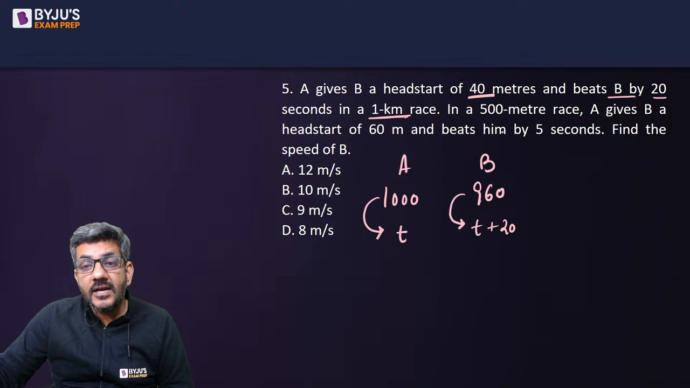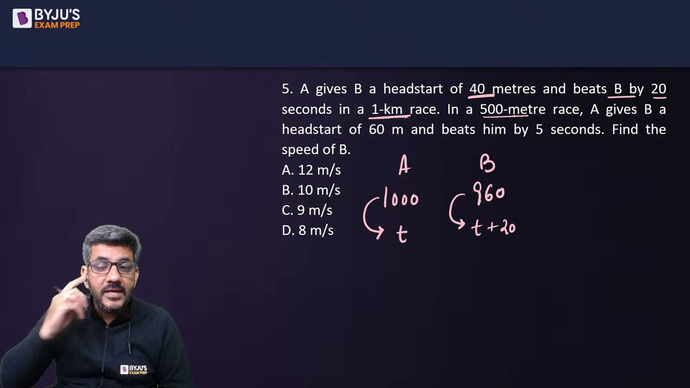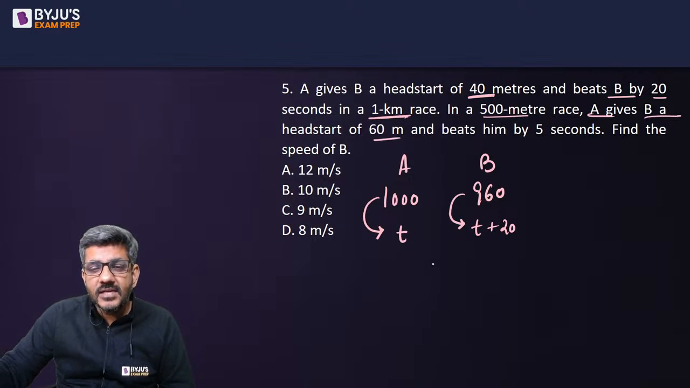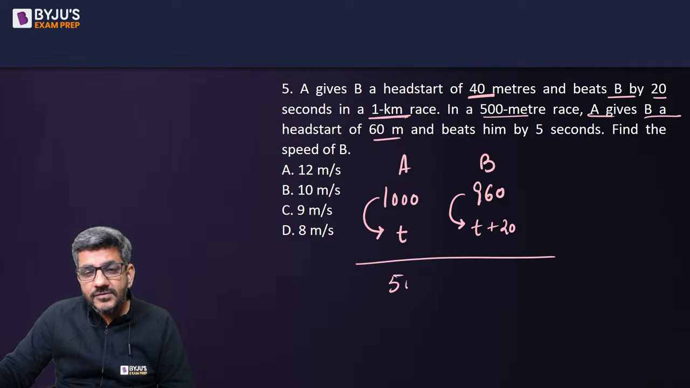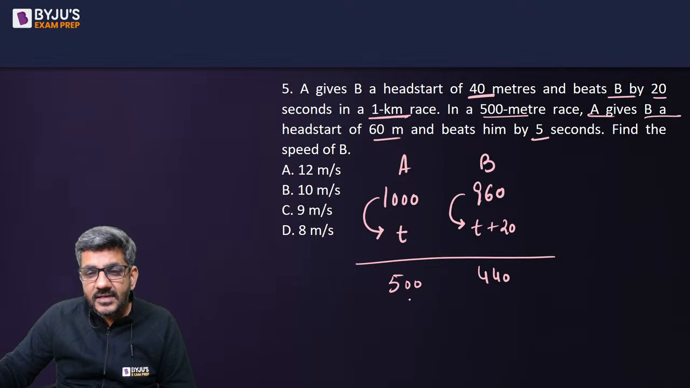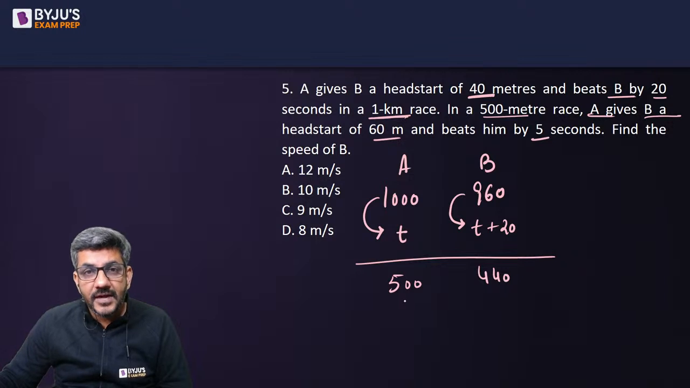In a 500 meters race, now the other thing is that A gives B a head start of 60 meters. So now when A covers 500, B covers 440 because he gives him a head start of 60 meters and beats him by 5 seconds. That means in whatever time A covers this 500, B would be covering this in 5 seconds more.